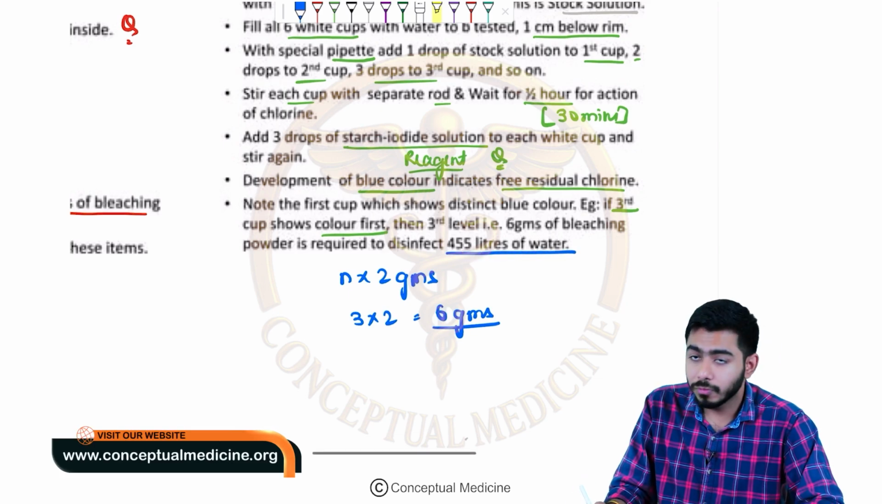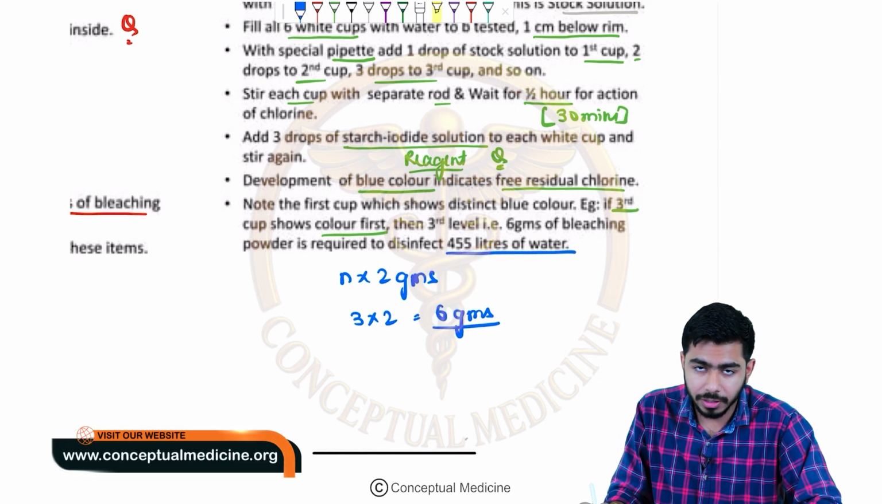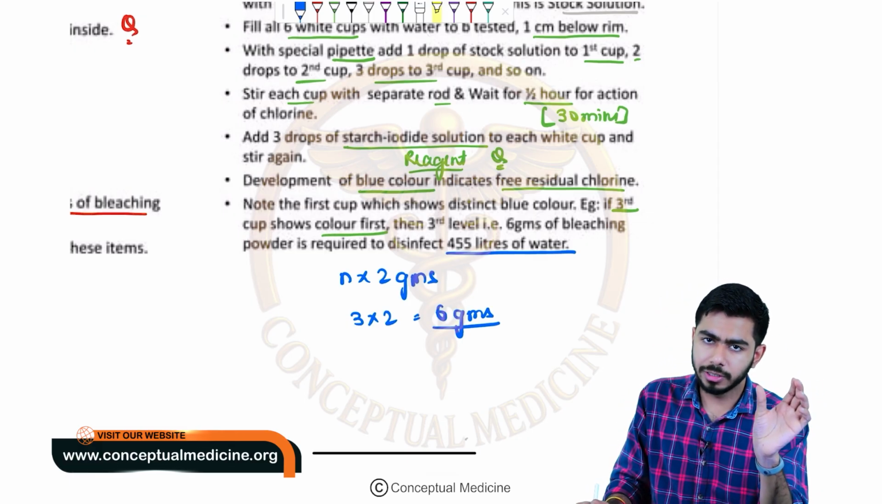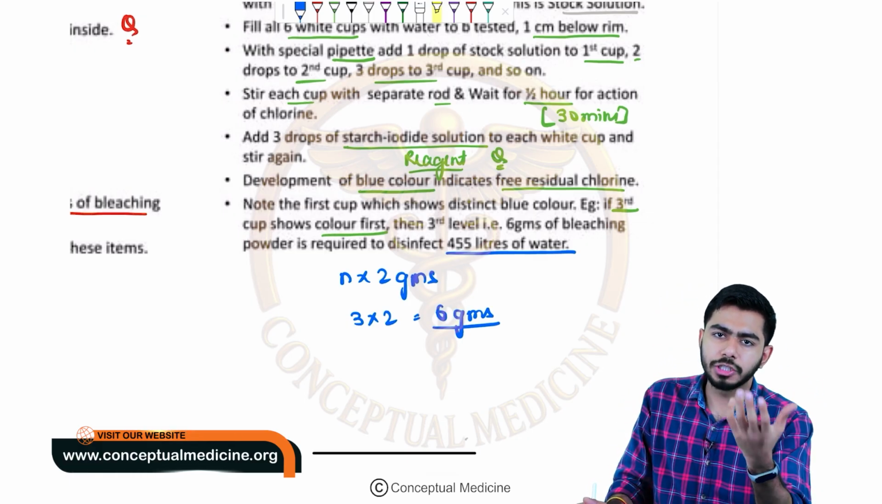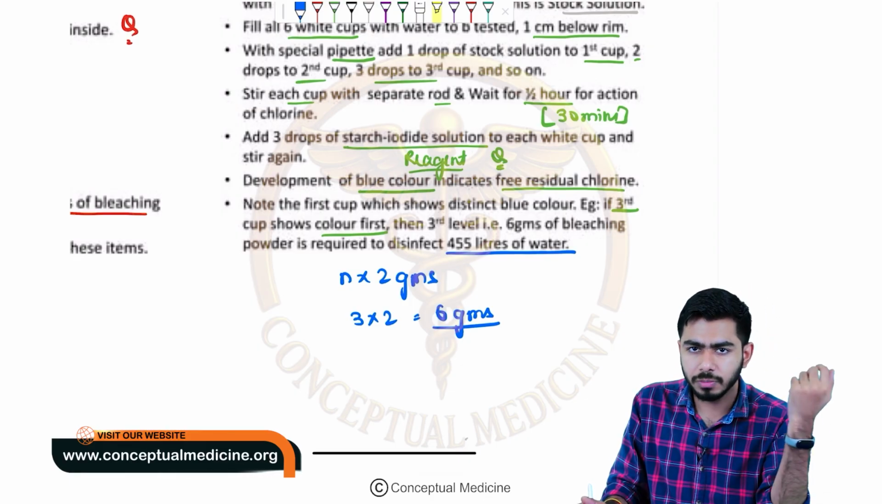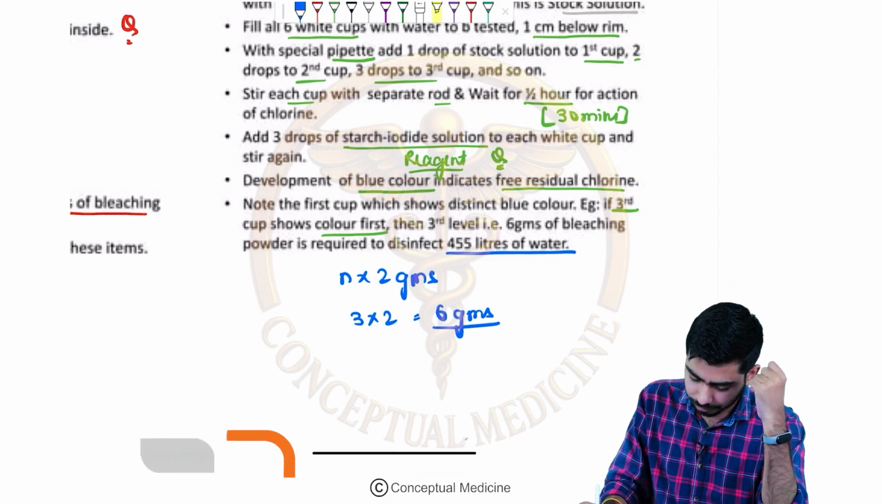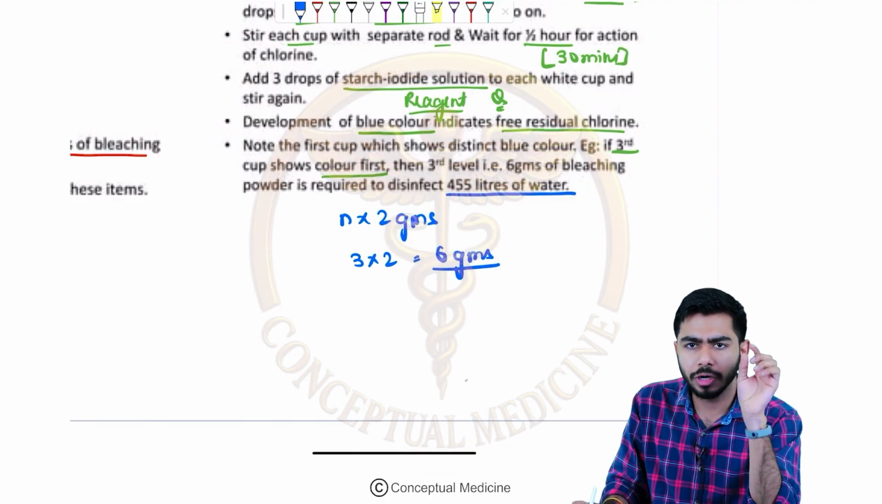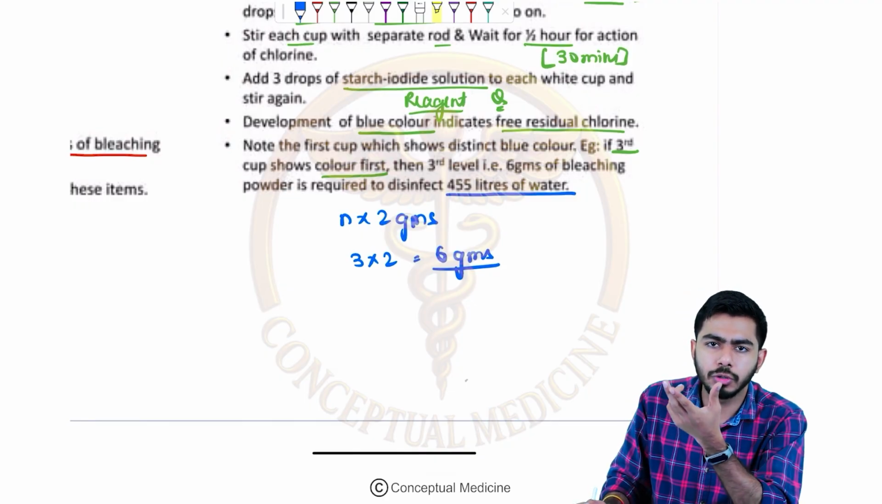to disinfect 455 liters of water, right? Sometimes they might ask you that this many liters of water is there, so how many grams of bleaching powder are needed to disinfect this amount of water? At that point you just need to apply this formula. So N into 2. Whatever, let's say the fourth cup started showing the blue color.